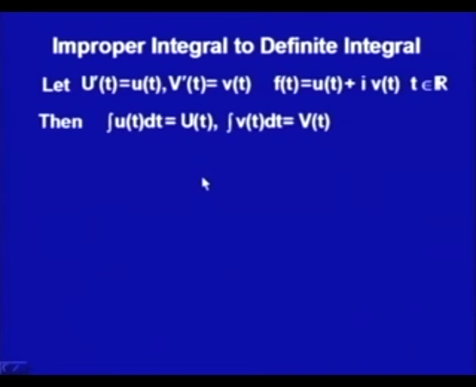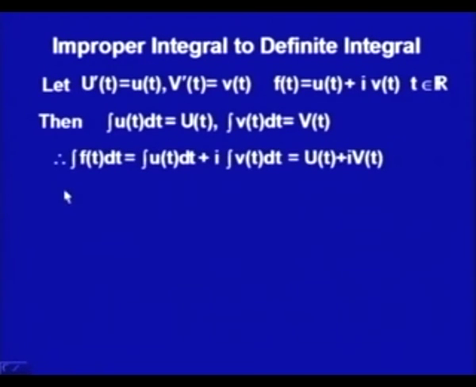If this is happening, then we know from real analysis that the integral of u(t) dt should be capital U(t) and the integral of v(t) dt should be capital V(t). Hence, the integral of f(t) dt, which is the integral of u(t) dt plus i times the integral of v(t) dt, should be capital U(t) plus i times capital V(t), that is the imaginary part.